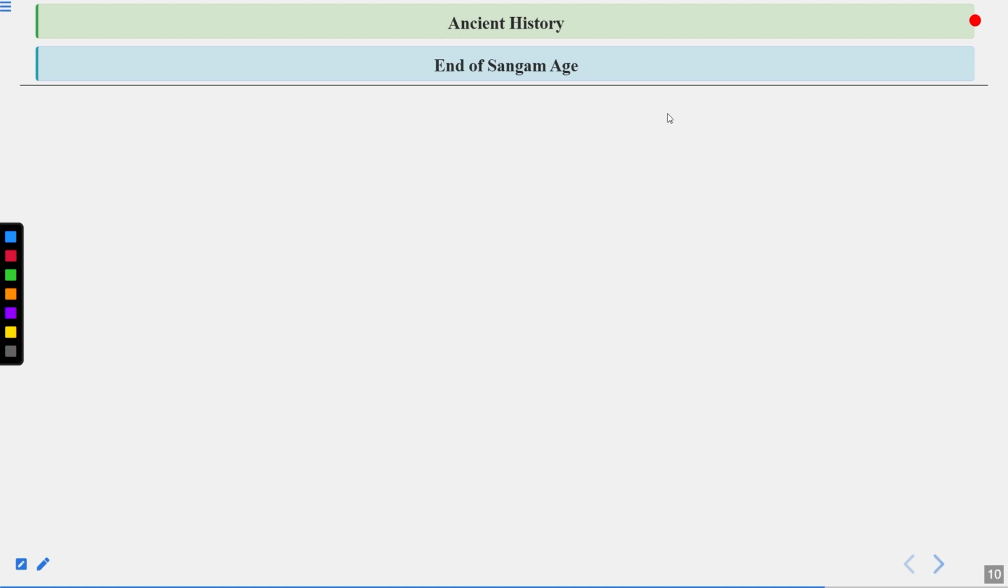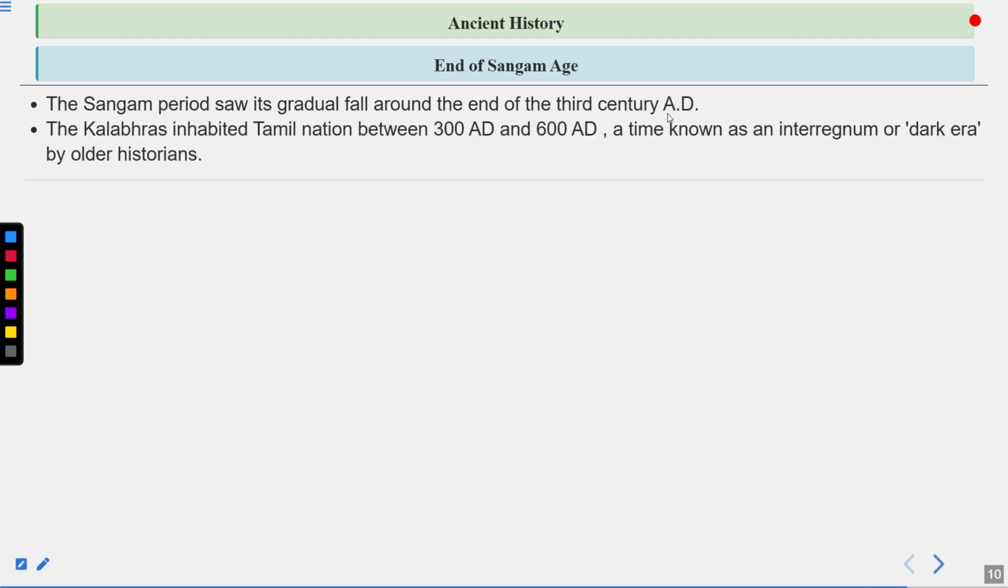Now let's talk about the end of the Sangam age. The Sangam period saw its gradual fall around the end of the 3rd century AD. The Kalabhras inhabited Tamil nations between 300 AD and 600 AD, a time known as an interregnum or dark era by old historians. So that's all about it. I hope you can understand all these things that we have learned about the Sangam age so far, and how these kingdoms were created, and what the important literary works of that time are. The most important thing about the Sangam age was their literary works.